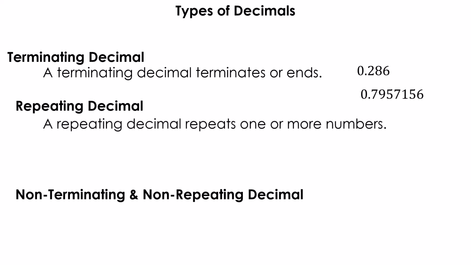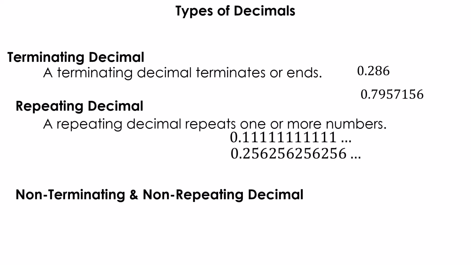But then we have what's called a repeating decimal, and that's when one or more of the numbers repeats. For instance, 0.11111111 or 0.256256256, and so on, or 0.893939393. We also have non-terminating and non-repeating decimals, and in this case, the best example is pi. Pi is 3.14159265, and it goes on and on and on. It doesn't repeat and it doesn't terminate.